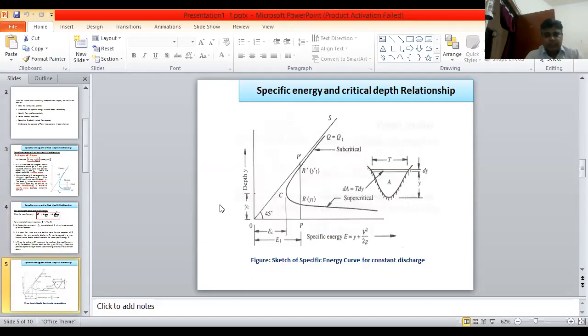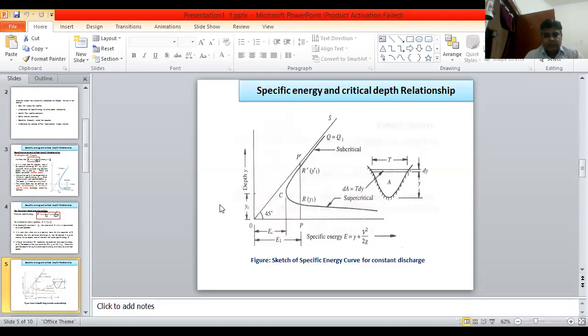This diagram shows that a line PP dash cuts the curve at two points, R dash and R. R dash corresponds to Y1 dash and R corresponds to Y1.